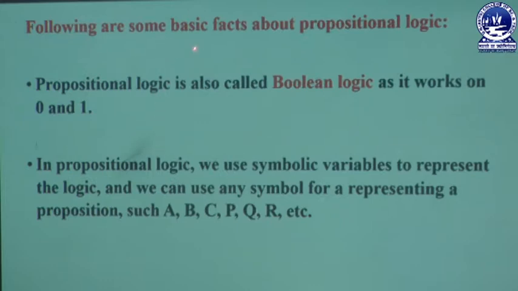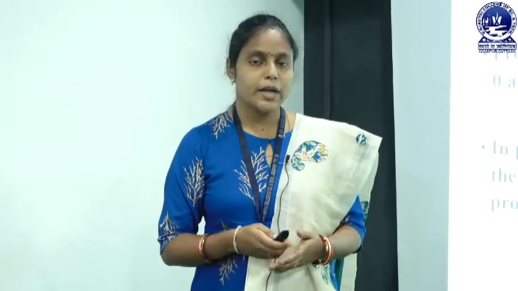Next, some basic facts about propositional logic. First, propositional logic is also called Boolean logic, as it works on 0 and 1. Propositional logic also uses the Boolean values 0 and 1, so we can say that propositional logic is a Boolean logic.